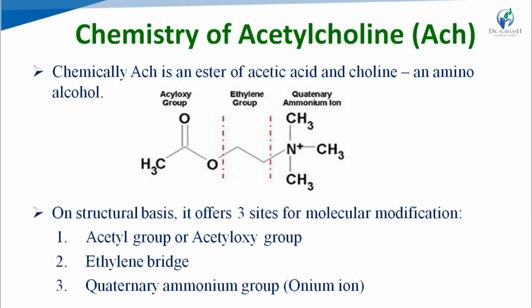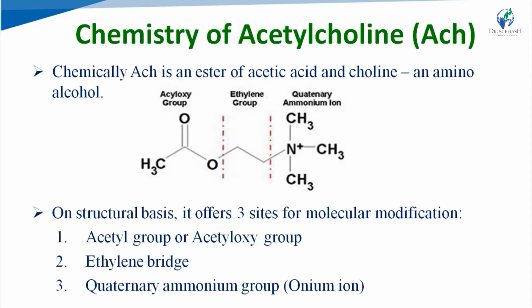So it is known as quaternary ammonium ion having positive charge. Chemically, acetylcholine is an ester of acetic acid and choline, which is an amino alcohol. Acetic acid means CH3COOH, means acyloxy group, and choline means the other part, including CH2OH and quaternary ammonium ion.